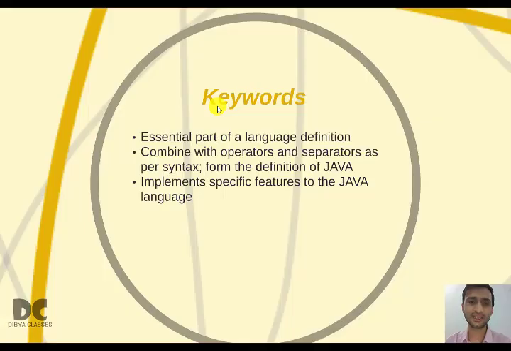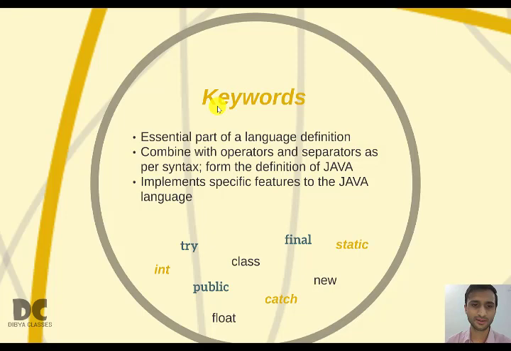Okay, so in Java I will show you a few keywords. Those are int, try, public, class, catch, new, static, final. So these are examples of a few of the keywords which we will be using in the program. Each keyword like try, int, class, public has its own meaning and its own features. Therefore, they implement specific features in the Java language.